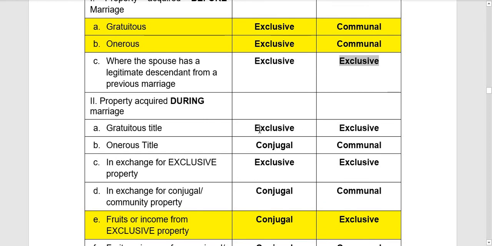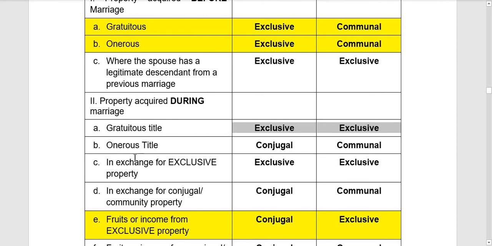Again, kapag yung properties are acquired by a gratuitous title, it's either dinonate siya or na-receive nila by succession, exclusive properties yon ng spouse na naka-receive.